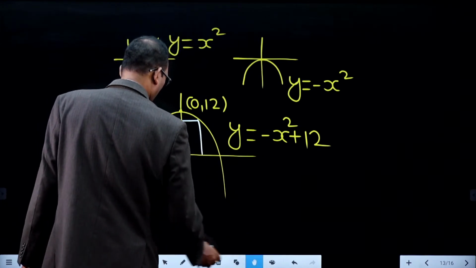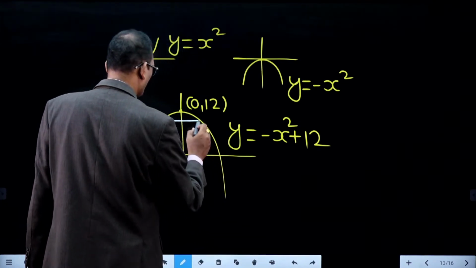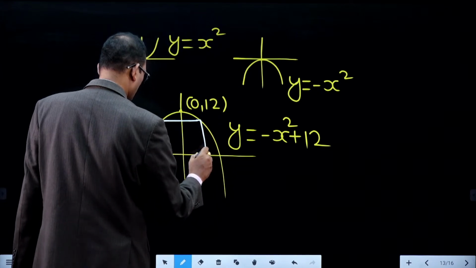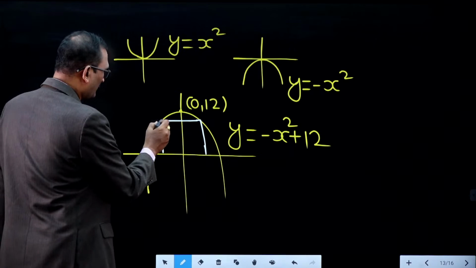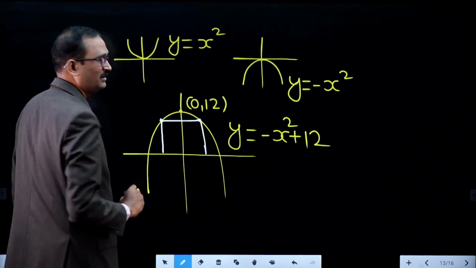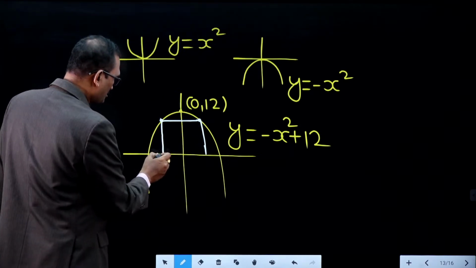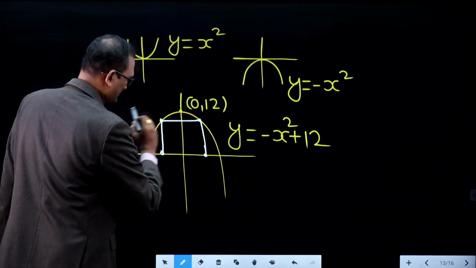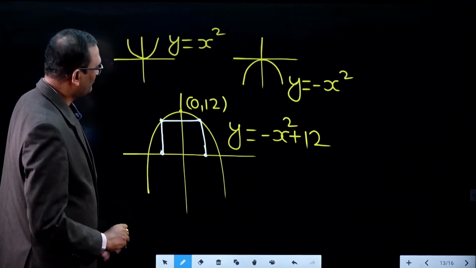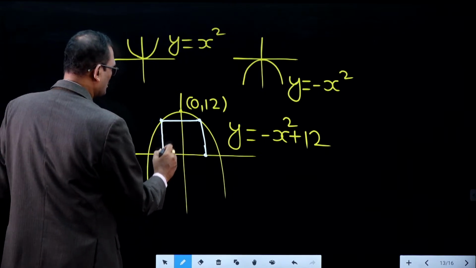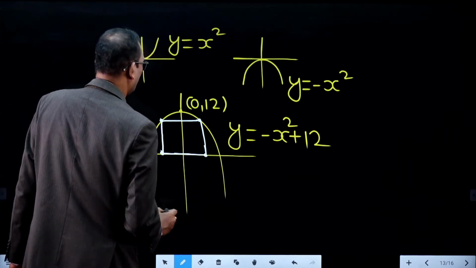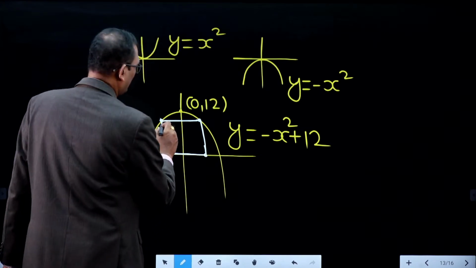So find the maximum area of the rectangle. So therefore this is the rectangle.